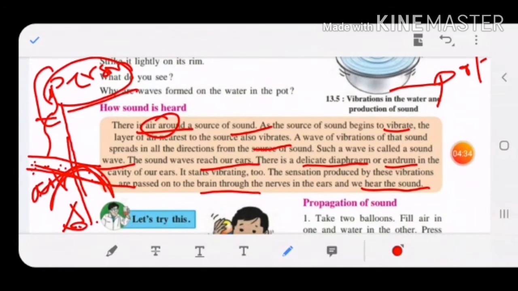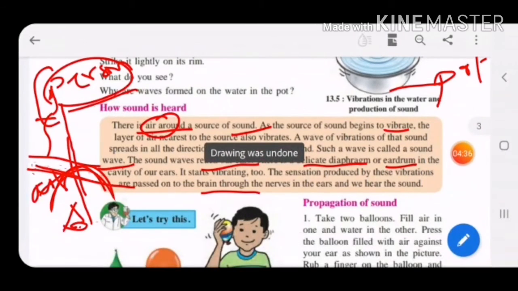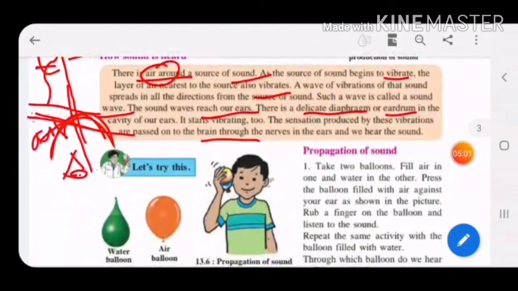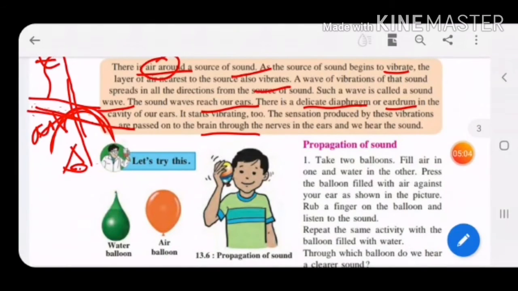So this is the procedure of how we hear a sound, children, due to the air. Air is one of the mediums through which the sound is heard by the person. In the air, vibrations are caused; the air near the source starts vibrating and slowly spreads its vibrations to the person, and a sound wave is produced, and that sound wave strikes the diaphragm of the ear.